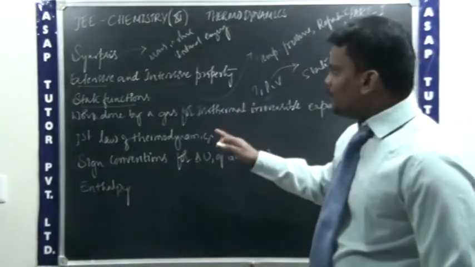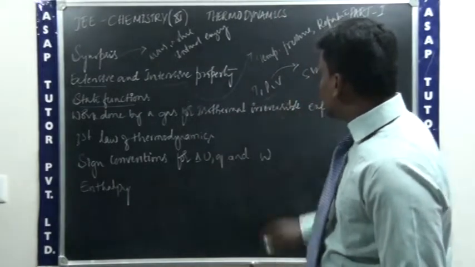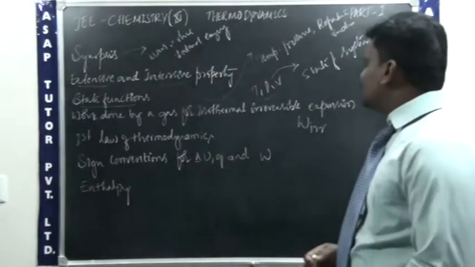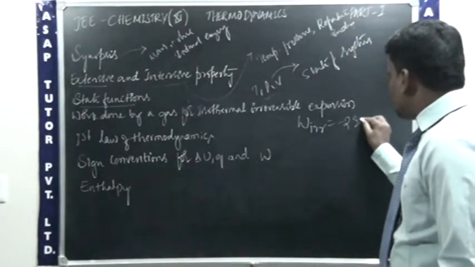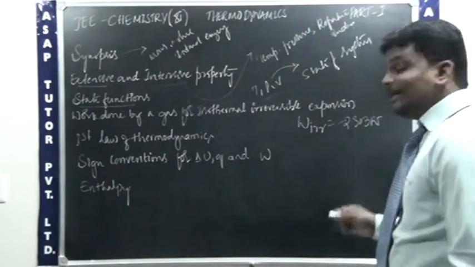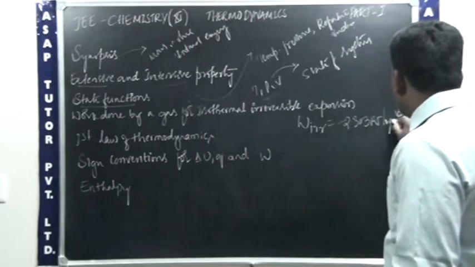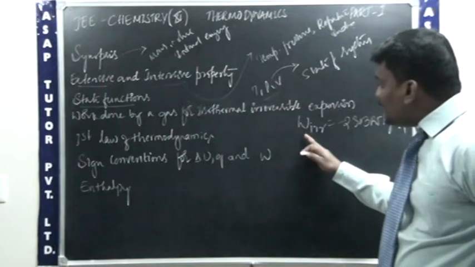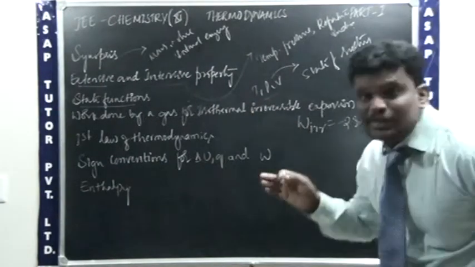Then we'll pass on to the work done by a gas for isothermal irreversible expansion. The formula for work done by isothermal irreversible expansion is equal to minus 2.303 RT. In terms of volume, it will become log of V2 divided by V1. Now, we need to write the work done of isothermal irreversible expansion in terms of pressure.